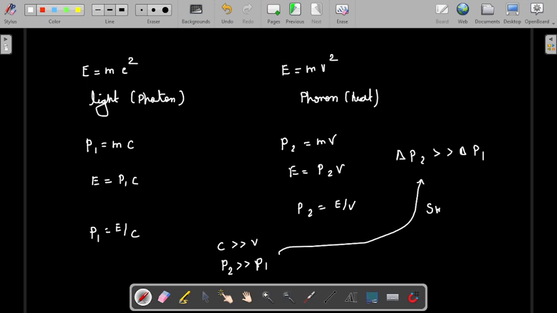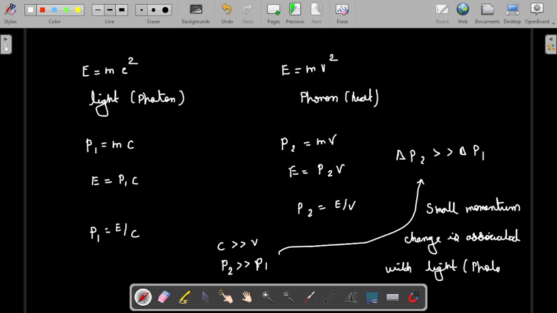We can define it simply: a small momentum change is associated with light, whereas a huge change is associated with heat.